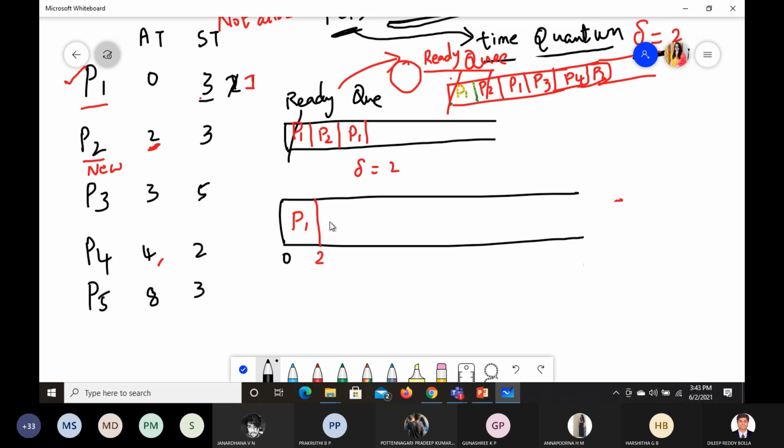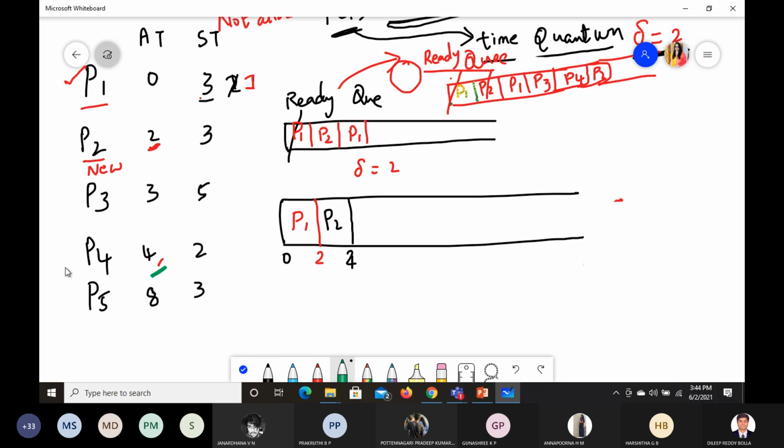P1 is completed, so P2 will enter now. P2 also will take how much time? It also will take the set time, 2. Now the question comes here. So 2 plus 2, it is 4, correct? Now this one is 4.